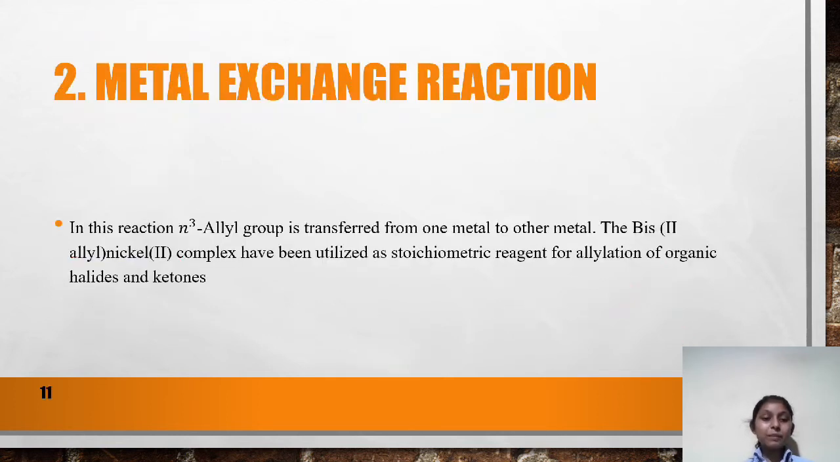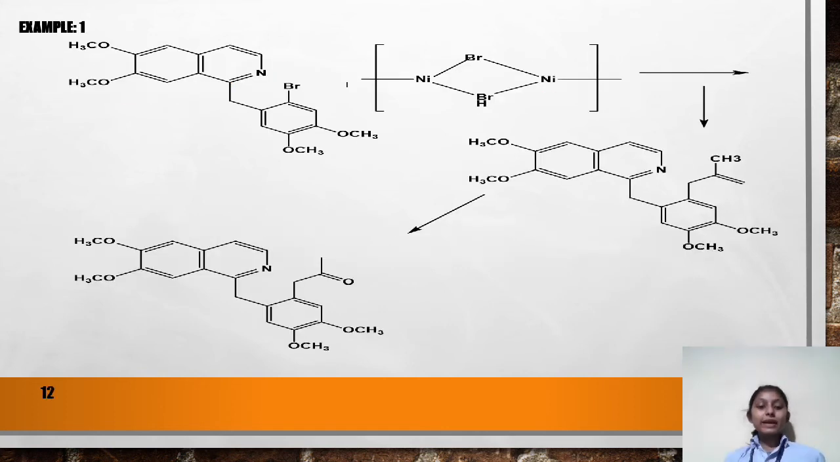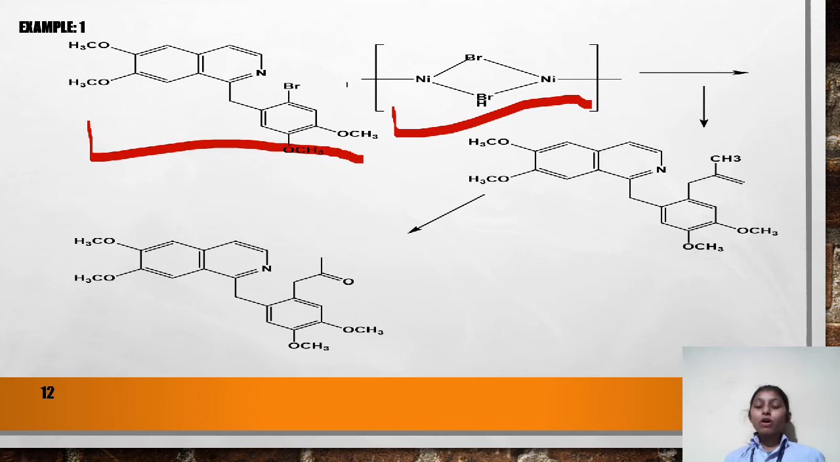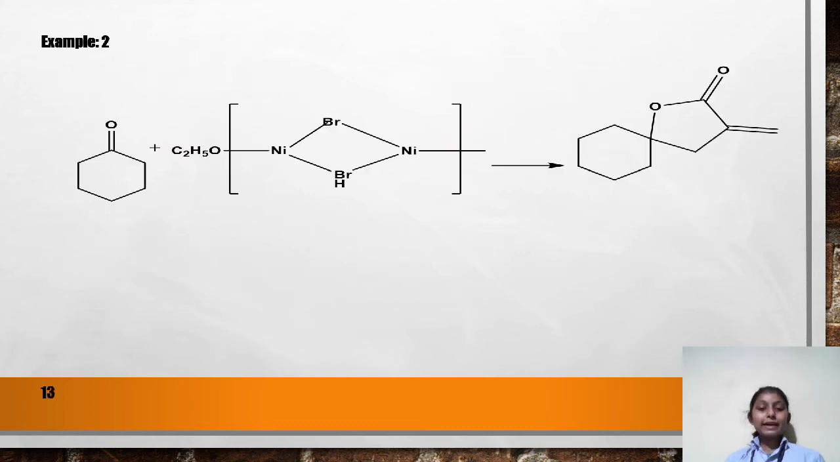Metal exchange reaction. In metal exchange reaction, the eta 3 allyl group is transferred from one metal to the other. That is, metal exchange takes place. The bis allyl nickel complex has been utilized as a stoichiometric reagent for alkylation of the organic halides and ketones. Let us see the example of metal exchange reaction, where we can see one complex, when it reacts with a metal allyl complex, forms an intermediate, and the intermediate finally converts into new complexes. We can also see the second example of metal exchange reaction.